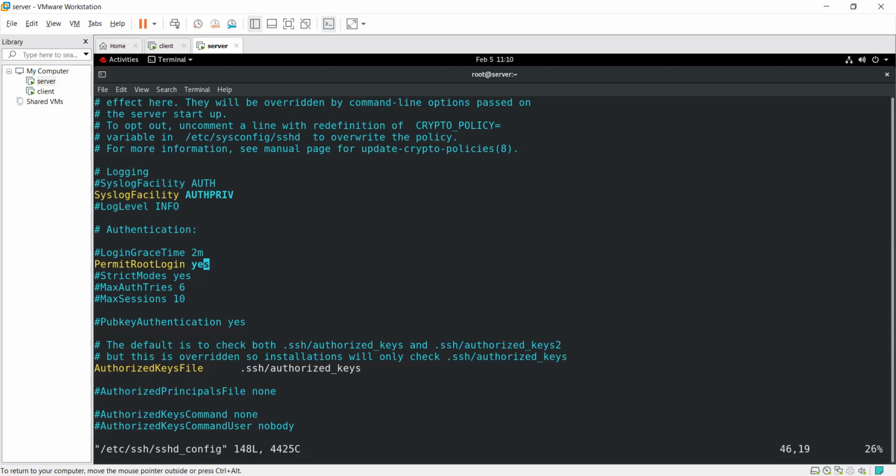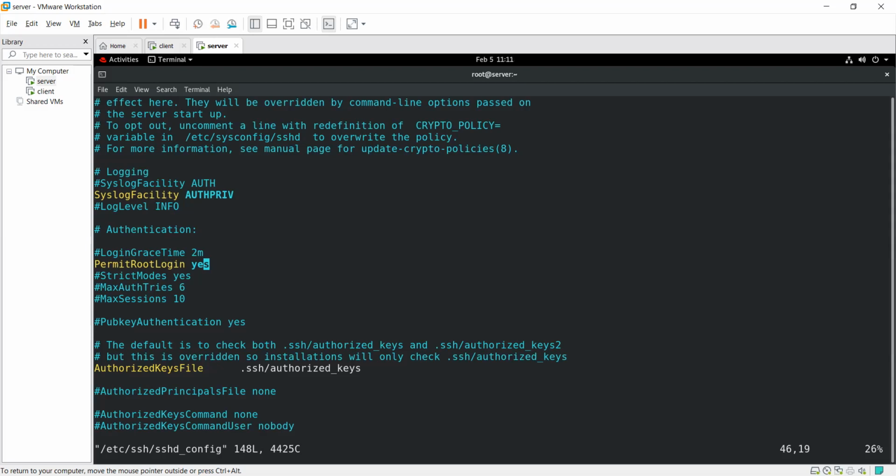This is the root permit, yes or no. That is a very important configuration file. From the client's root wanting to connect to the server's root, as you can see, not at all, no one can, because they are different machines.